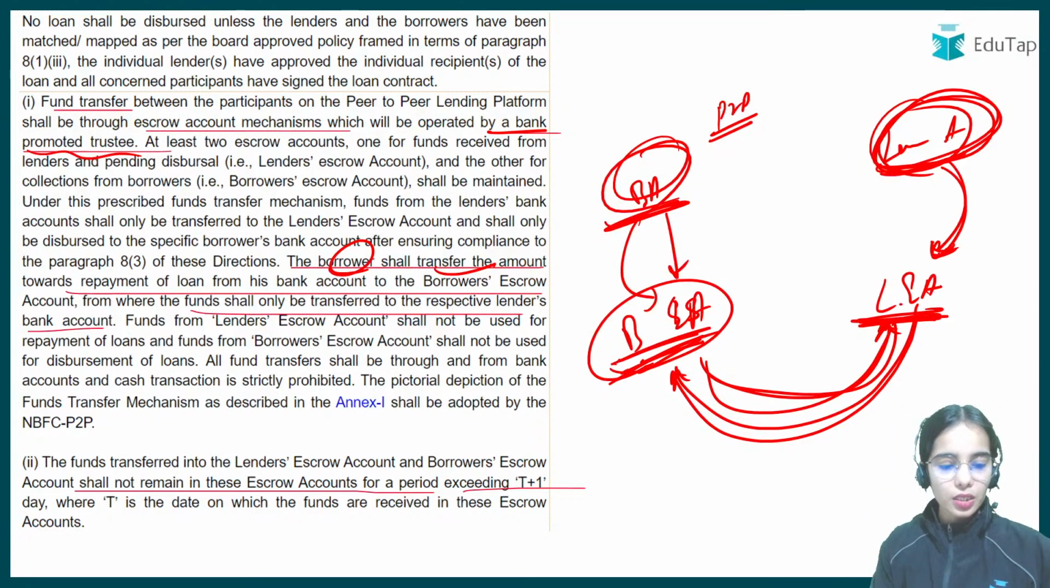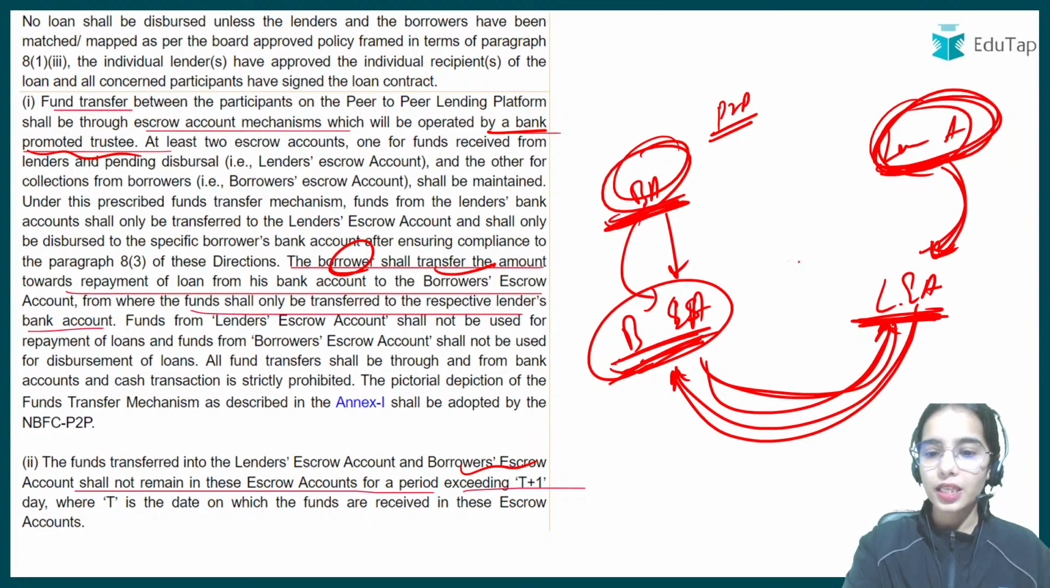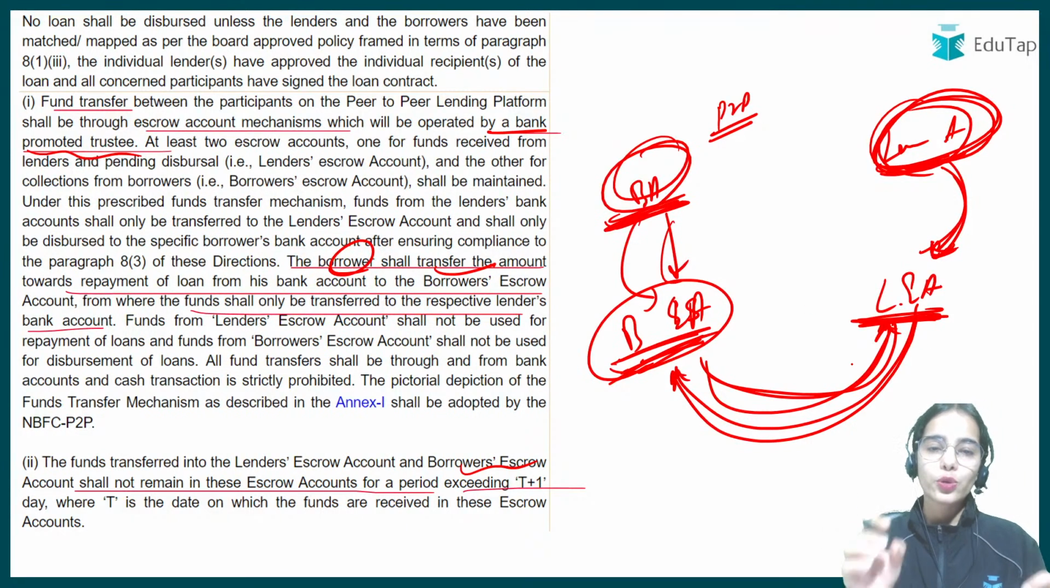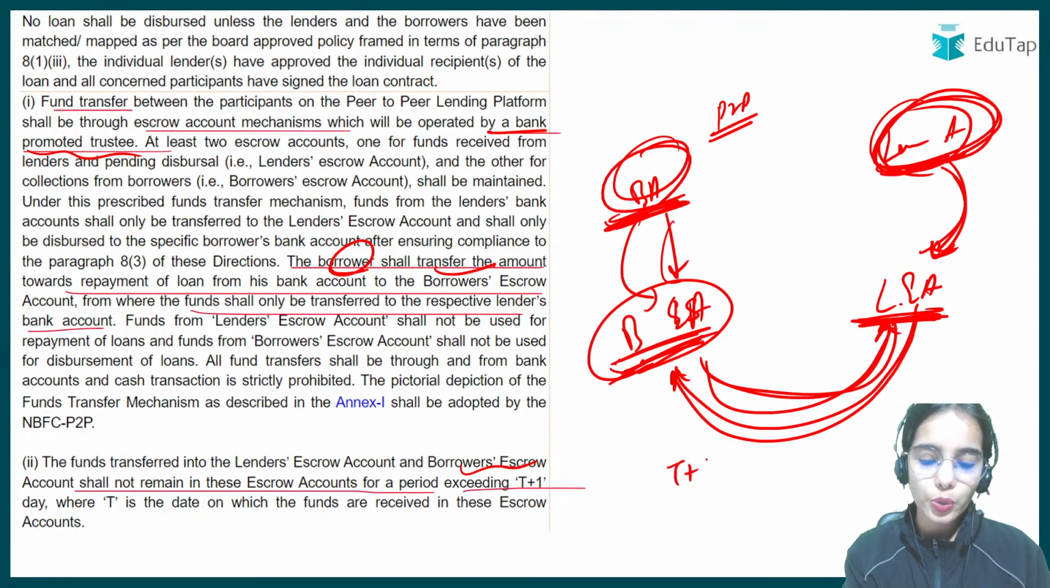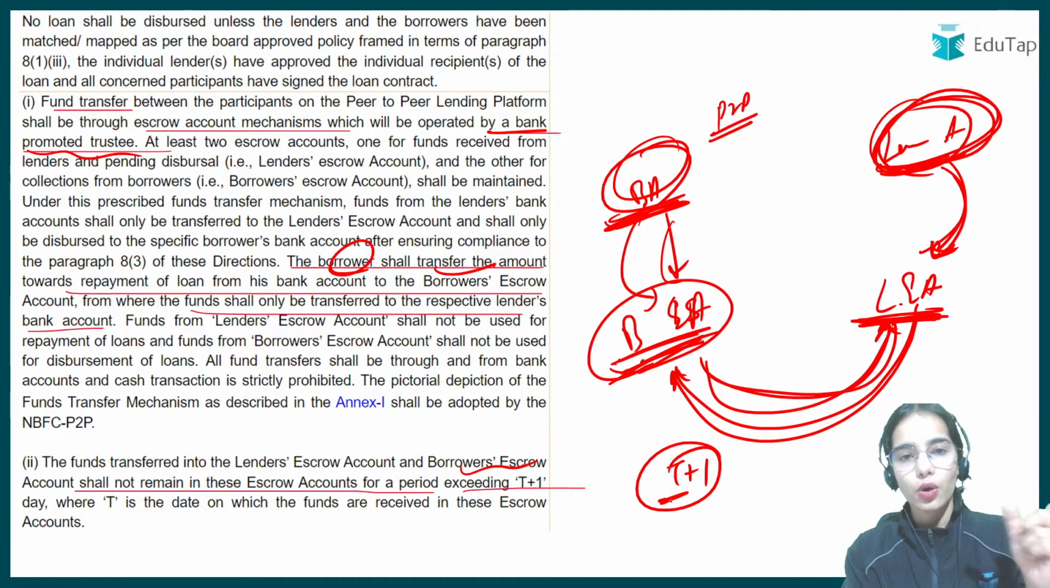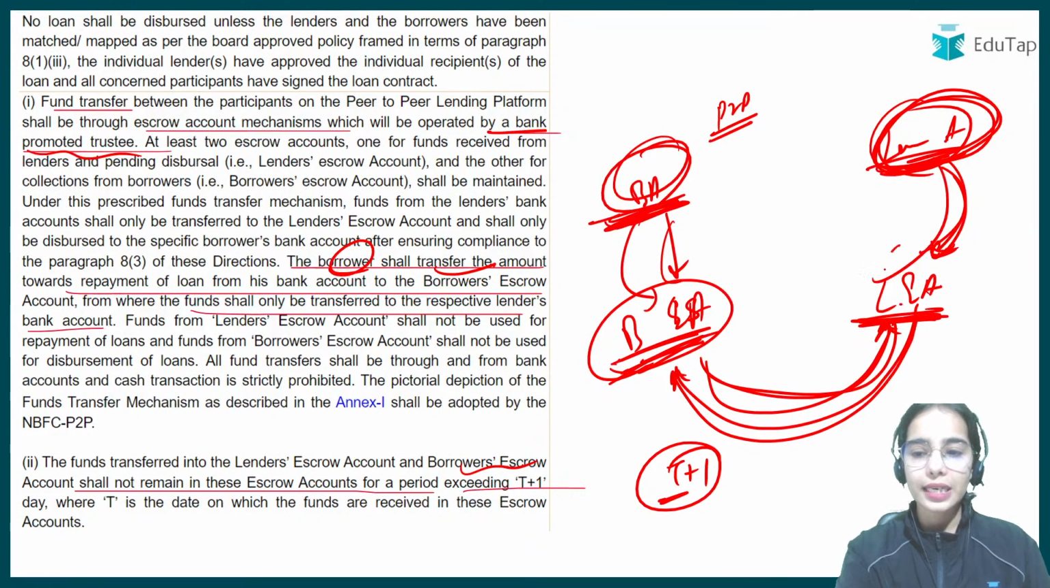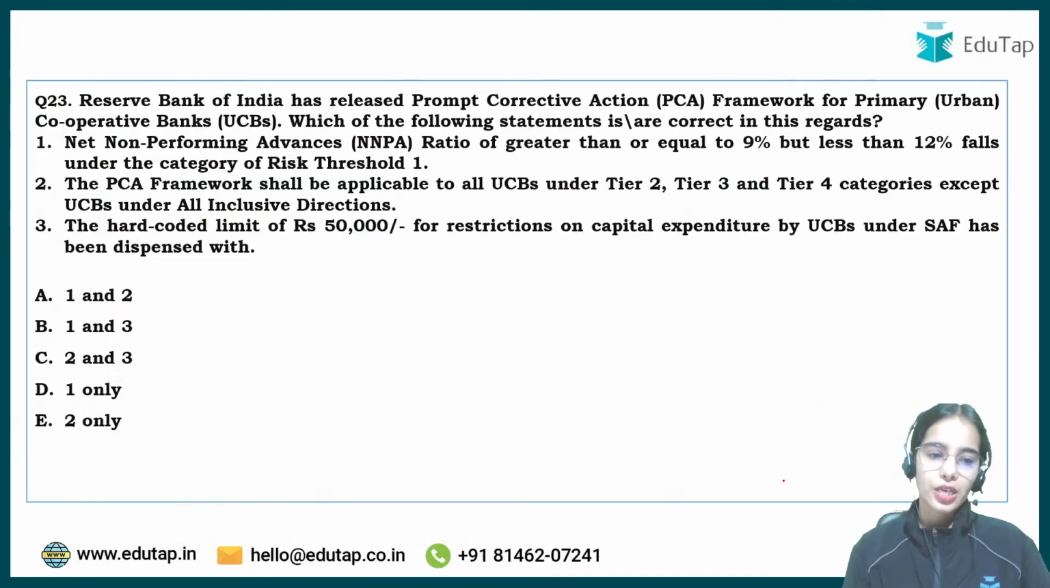And if the borrower and the lender are sending the money to the escrow account, the escrow account should not hold the money for more than T plus 1 day. T day is the day that the borrower or lender has sent the money to the escrow account, and plus 1 means that by the next day the transaction has to finish.